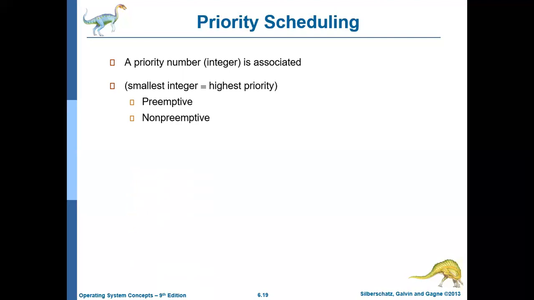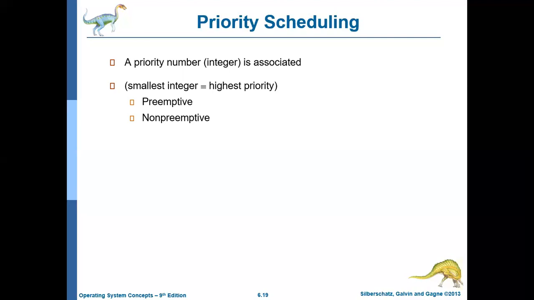This priority scheduling algorithm can work in two modes. It can work either in preemptive mode or in non-preemptive mode. So you know what is preemptive and what is non-preemptive. In non-preemptive mode, if a process gets the CPU, then it will keep holding the CPU until either it terminates or it gets into IO wait. Whereas in preemptive mode, even if a process is currently using the CPU, if a new process joins the ready queue with a higher priority, then that new process will preempt the currently executing process.